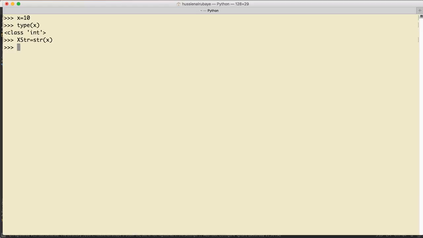Here you go. Now if I say type for x_string, it tells you, hey, this is a string. If I just say x_string, it is considered a string. So basically this is the function for how we can change one data type to another.